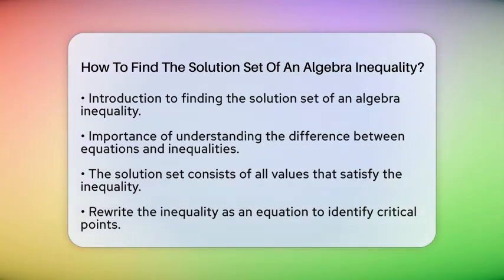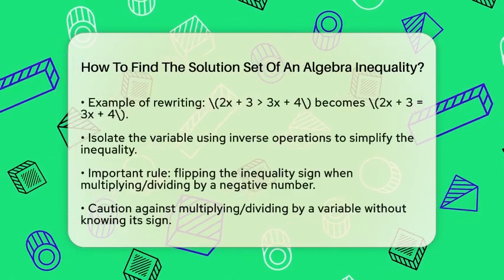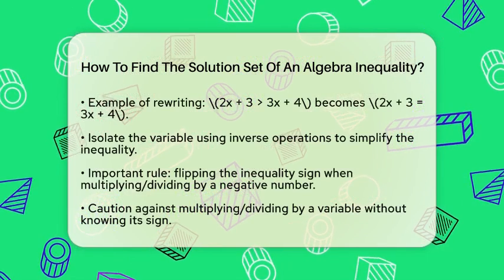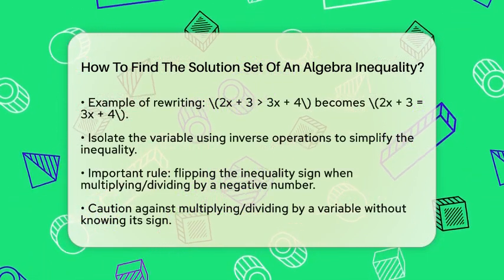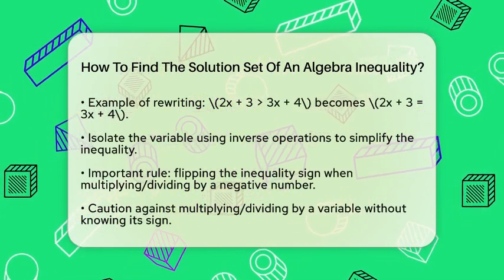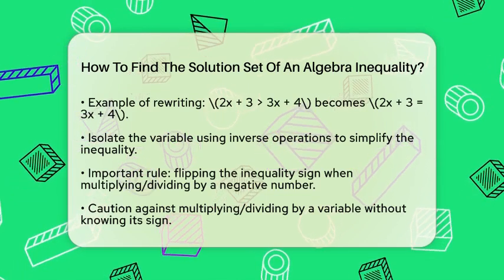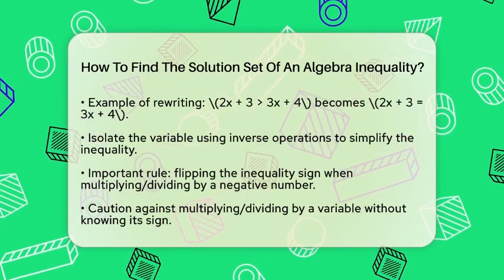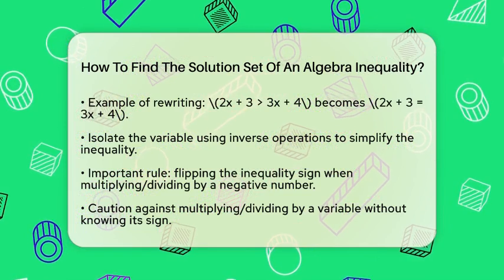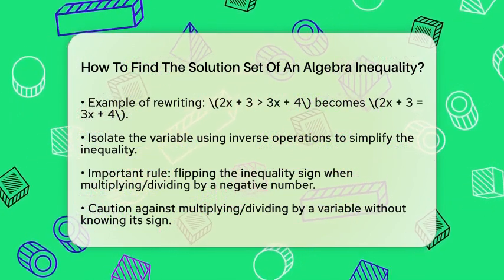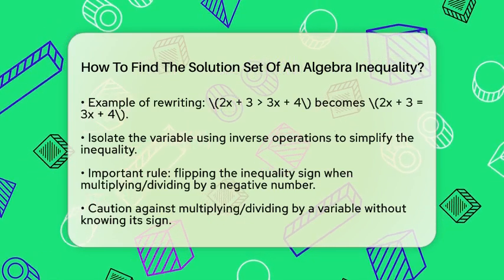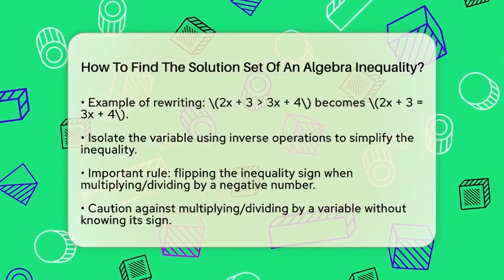Next, isolate the variable using inverse operations. You can add, subtract, multiply, or divide to get the variable alone on one side. For instance, if you subtract 3 times the variable and 3 from both sides, you simplify it to -1 times the variable greater than 1. A very important rule to remember is that if you multiply or divide both sides of the inequality by a negative number, you must flip the inequality sign. For example, if you multiply both sides of -1 times the variable greater than 1 by -1, it changes to the variable less than -1.